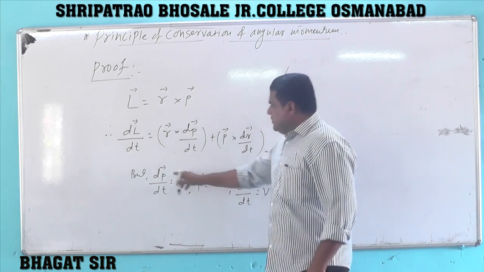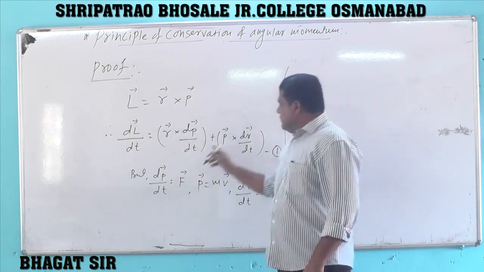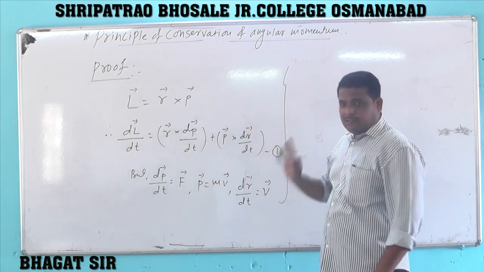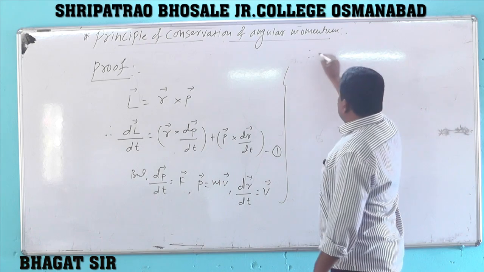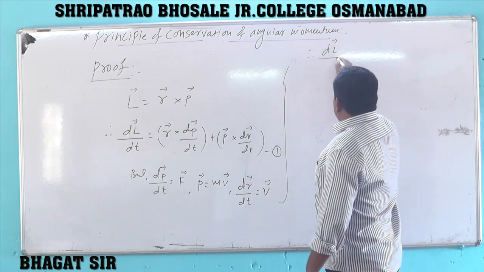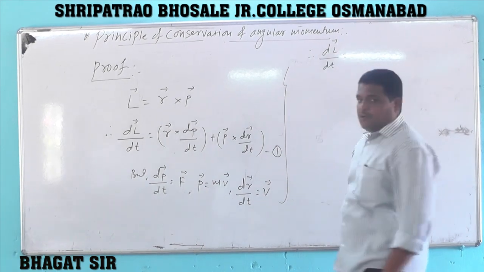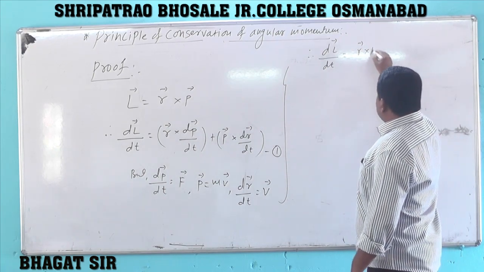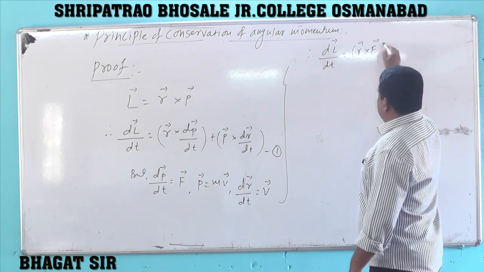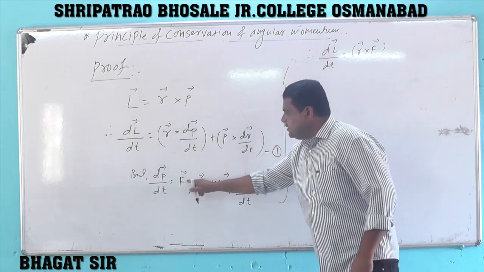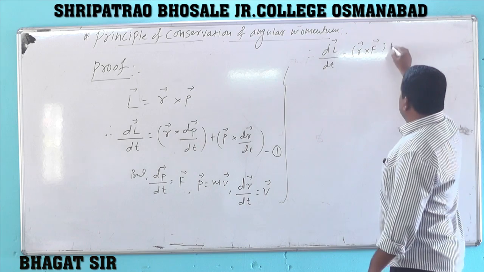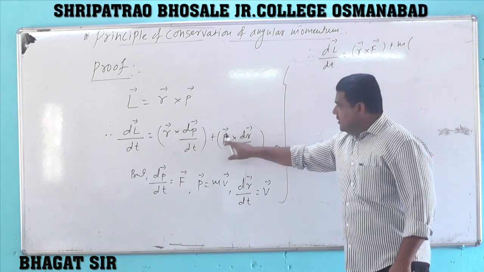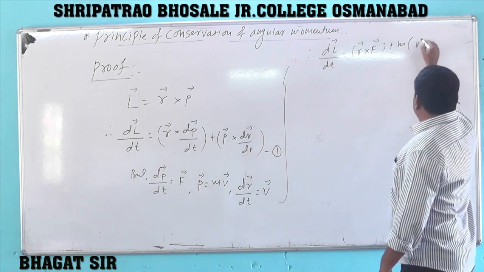Substitute this value, that is the value of vector dP by dt, the value of vector P and the value of vector dR by dt in equation number 1. We get vector dL by dt is equal to R cross vector F, since R cross dP by dt is nothing but vector F, plus m into vector v cross vector v.